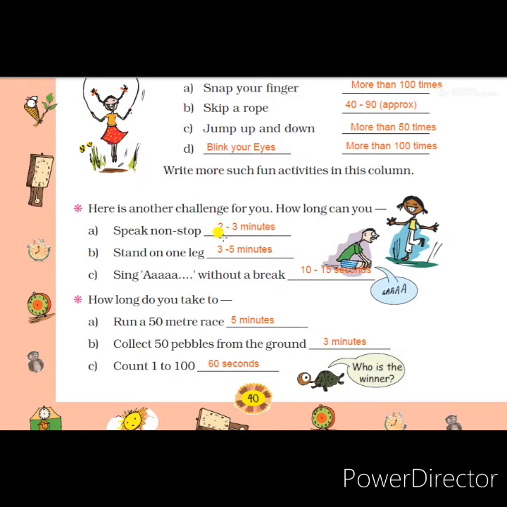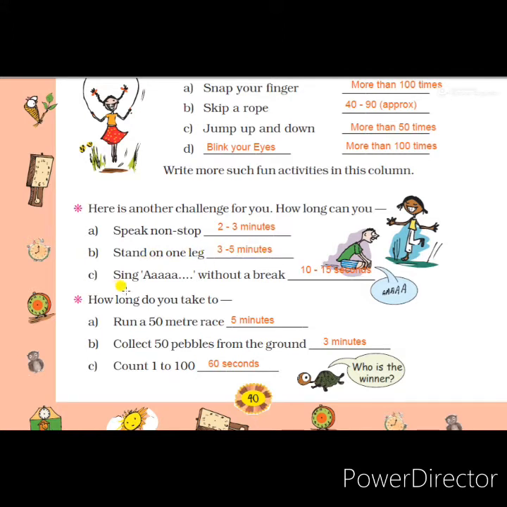Another one is stand on one leg. So that also we can stand 3 to 5 minutes. Some can stand 3 minutes continuously on one leg, and sometimes you can stand 5 minutes. So you write your answer.